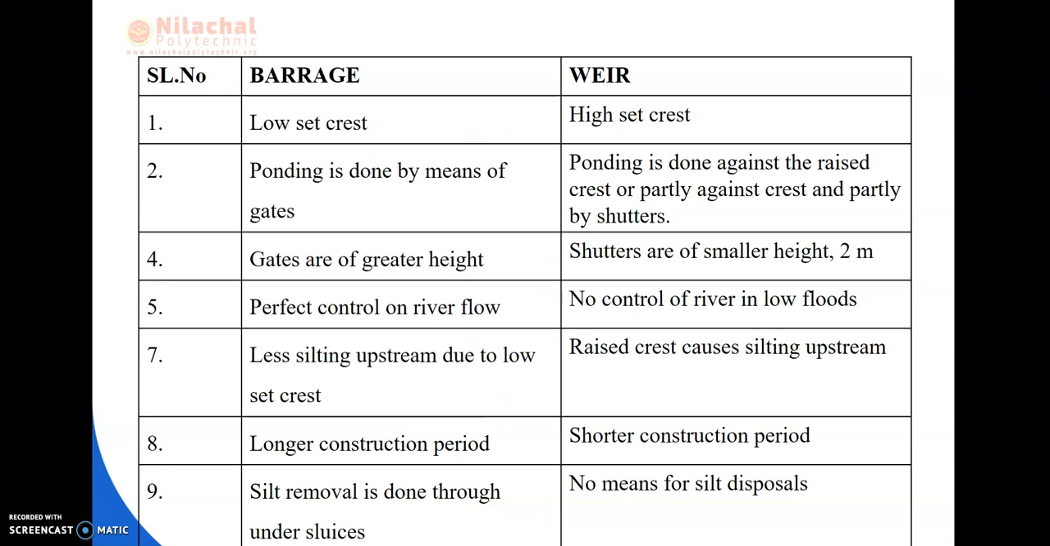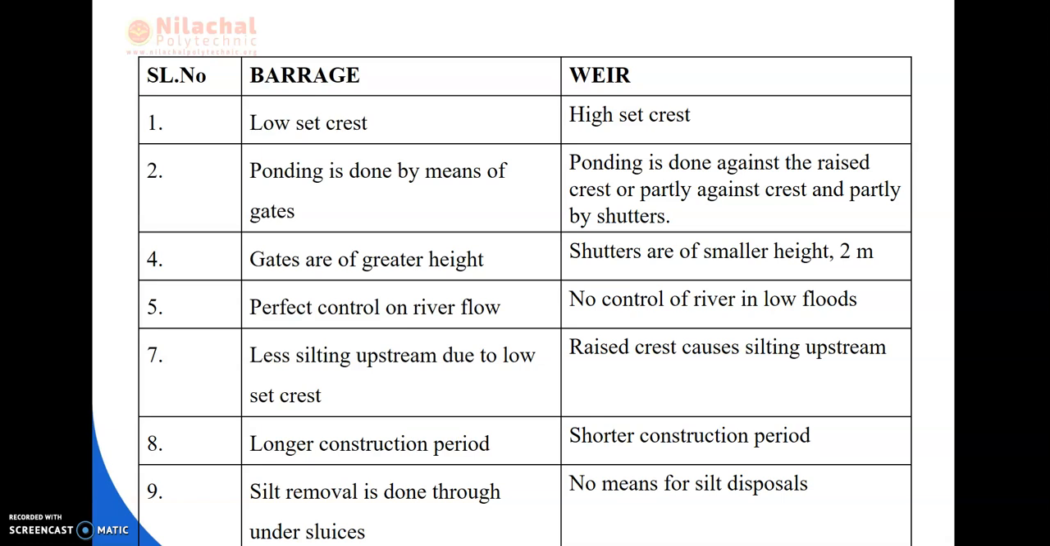So next we will be reading about the difference between the barrage and the weir. In the barrage, there is a low set crest. In the weir, there is a high set crest. In barrage, ponding is done by means of gates, but in weir, ponding is done against the raised crest or partly against the crest and partly by the shutters. In barrages, the gates are of greater height, but in the weir, the shutters are of small height, that is about 2 meters.